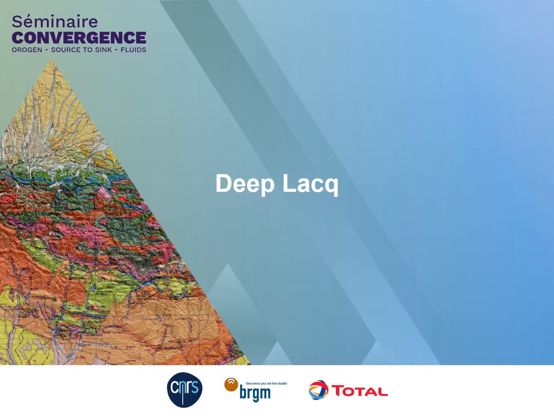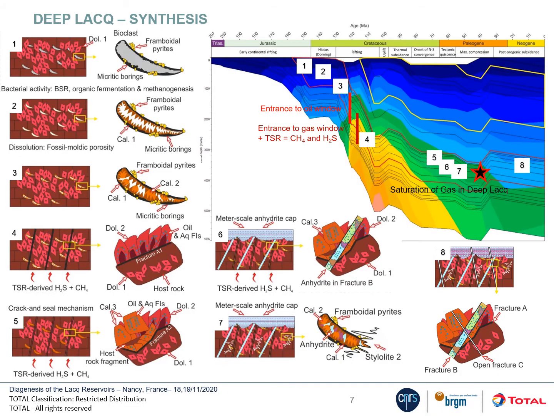I also studied the deep LAC reservoir, where we also document bacterial-dominated diagenesis by the end of the Jurassic rifting. Then we had some local and minor diagenesis responsible for the precipitation of different calcite phases. During the Apto-Albion hyperextension and the thermal anomaly, we enter into the oil window and shortly after into the gas window. Then we also observe the precipitation of dolomites during the Apto-Albion. This is mainly burial dolomitization.